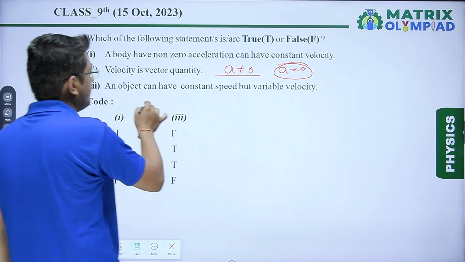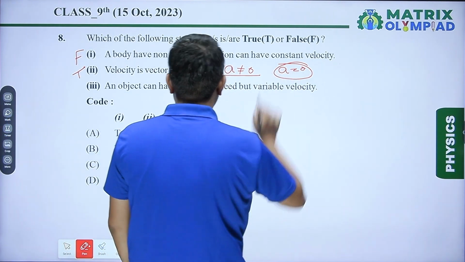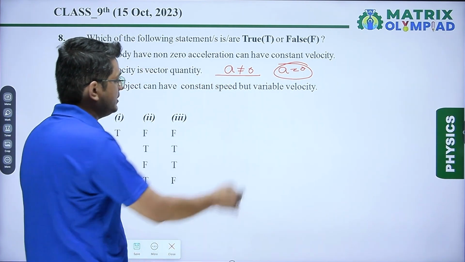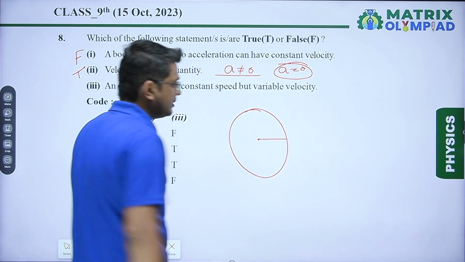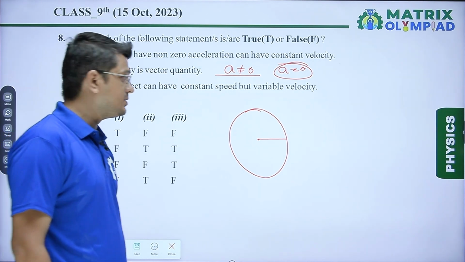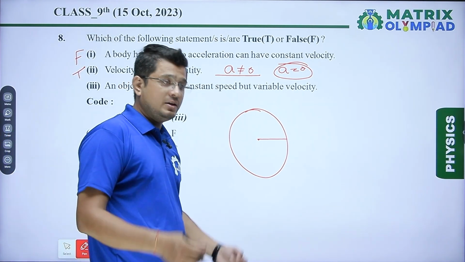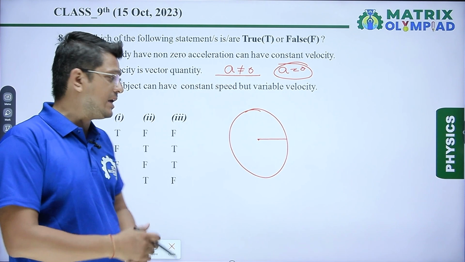An object can have constant speed but variable velocity. Yes, this can happen in circular motion. We know that if a body is doing uniform circular motion, it travels equal distance in equal time intervals. It sweeps equal angles in equal time intervals.